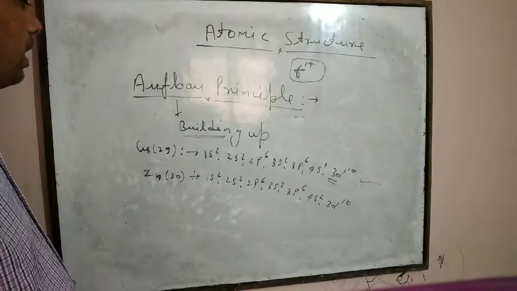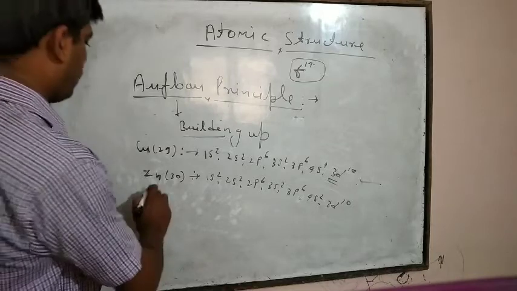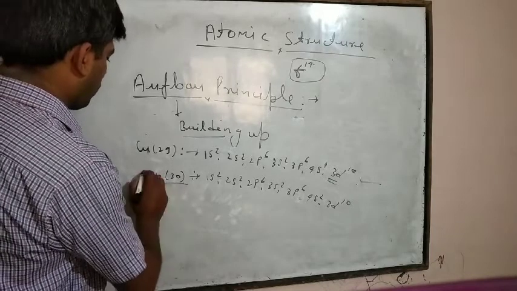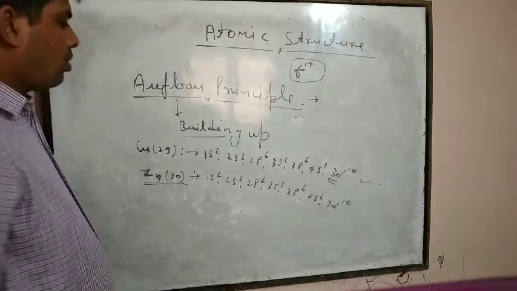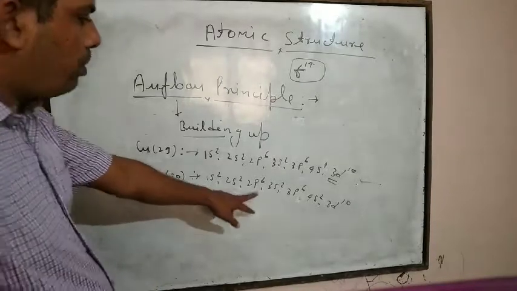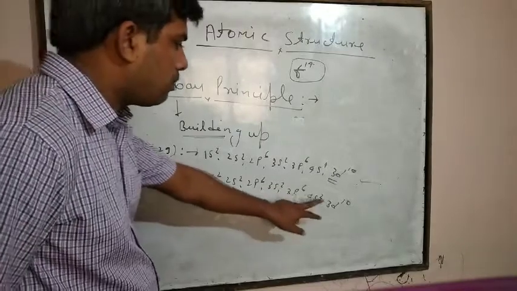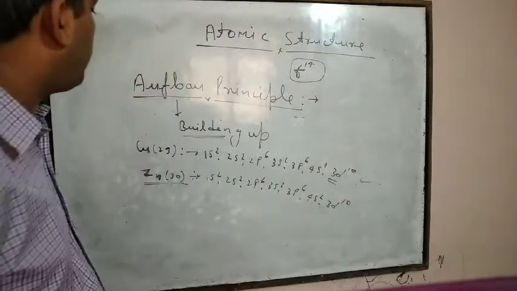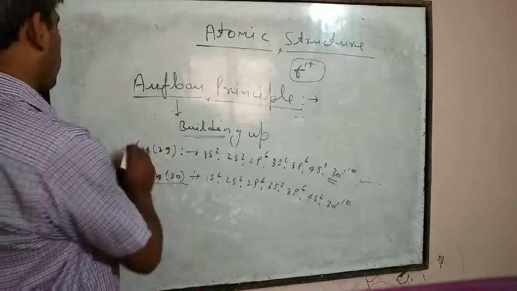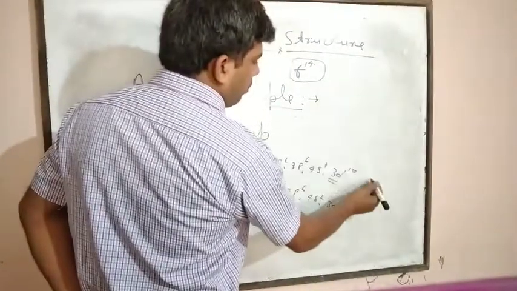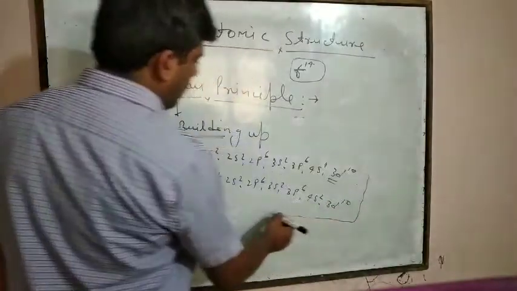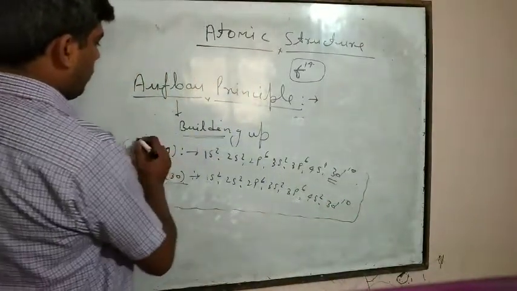This is the correct electronic configuration of zinc. So for copper 29 and zinc 30, these are the correct electronic configurations.